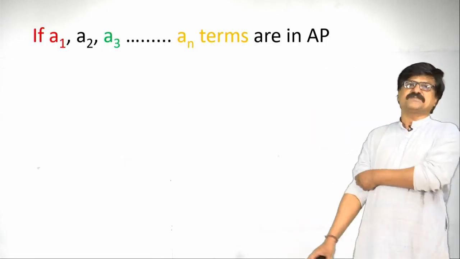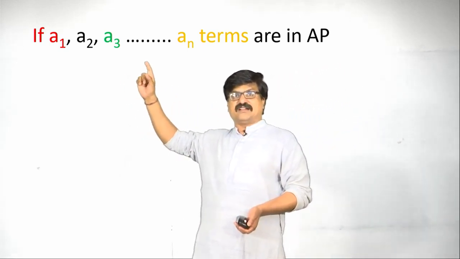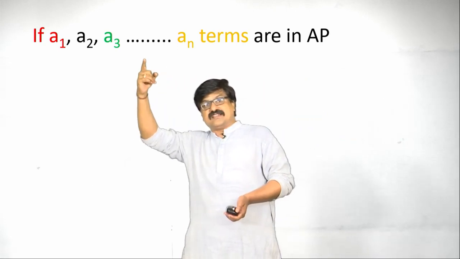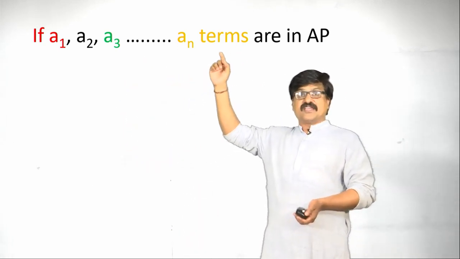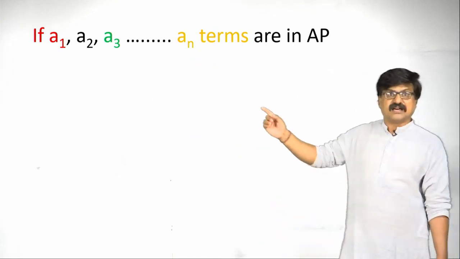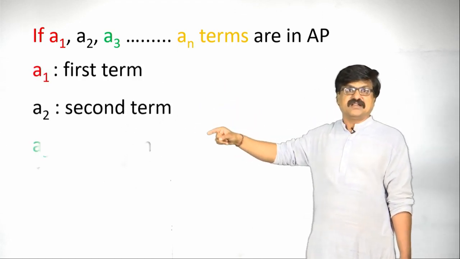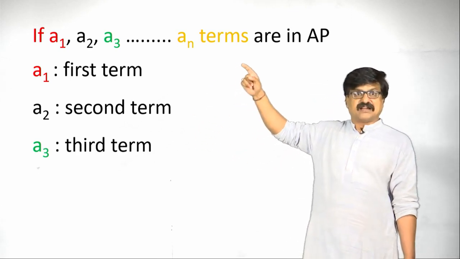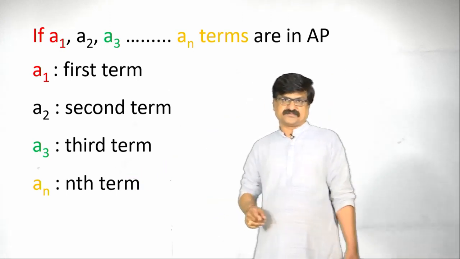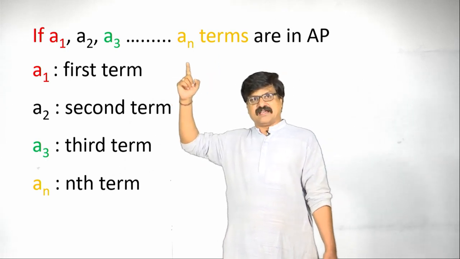Let us take the next part. Here, if A1, A2, A3, dot dot dot, AN terms are in AP, these numbers are called terms. Here A1 is the first term, A2 is the second term, A3 is the third term. Similarly, An is called the nth term. In this AP, n number of terms are there.